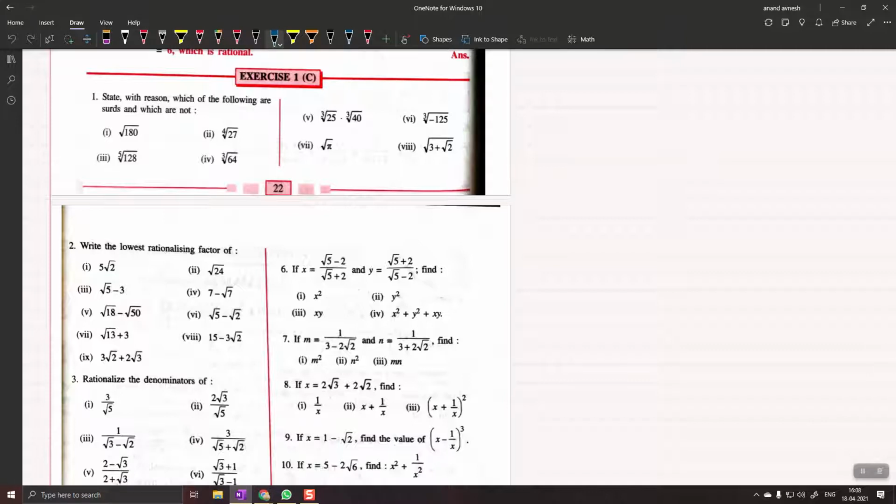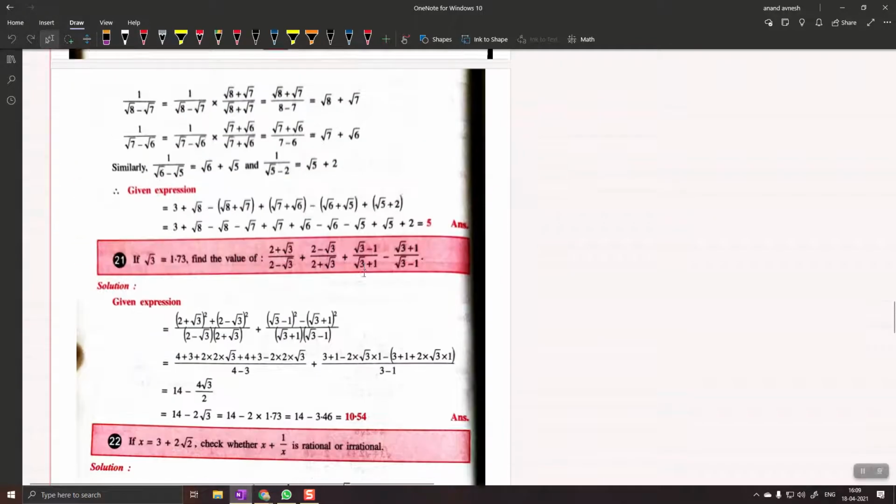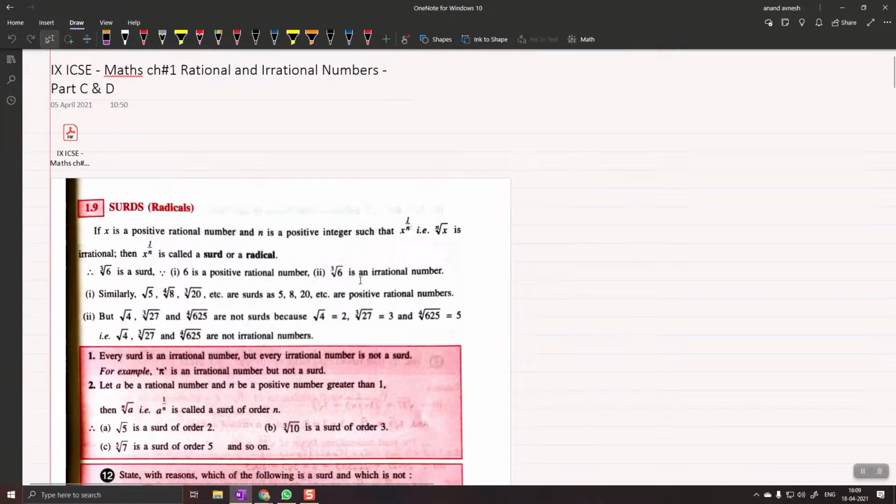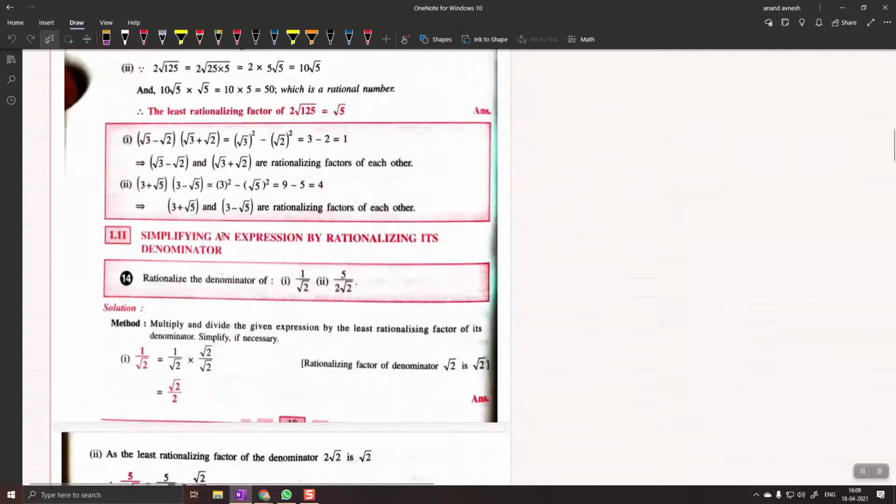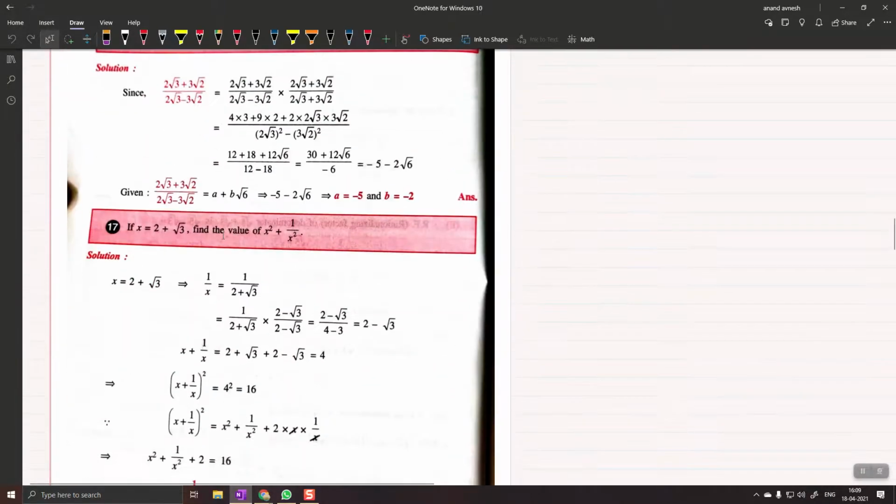Can you see my screen, all of you? Yes, sir. Great. Okay, so actually, I had asked you 2 doubts, if you remember. From which exercise? Sir, from 1B only, sir. Okay, let's go and check it out first. No, sir. Sorry. Not from maths, from physics.